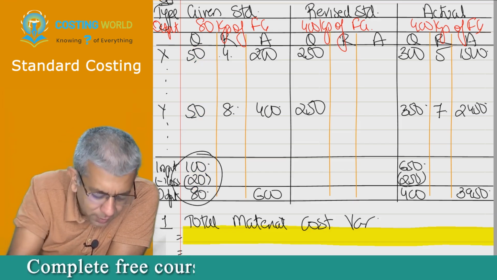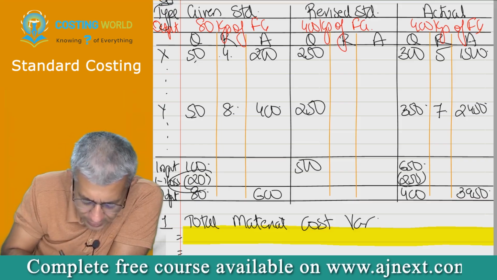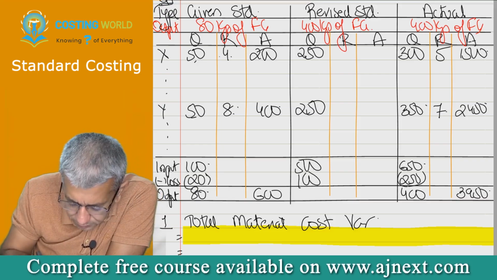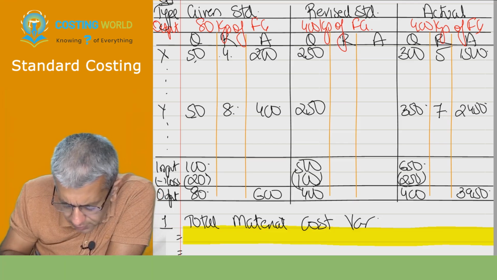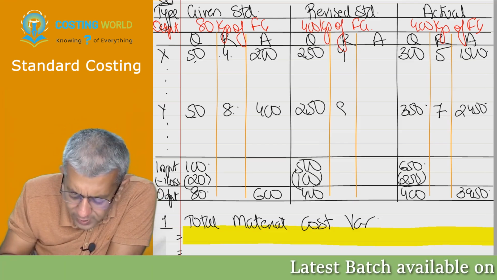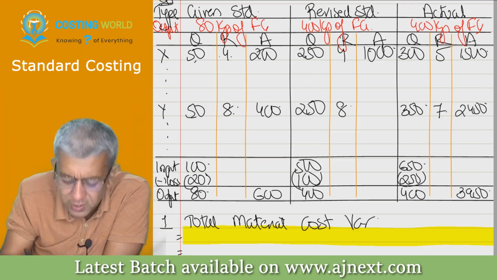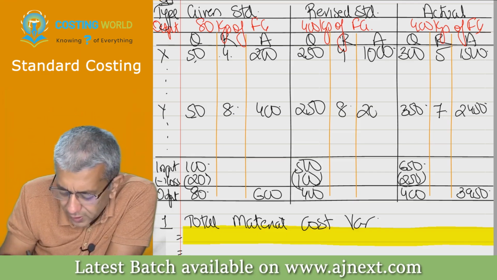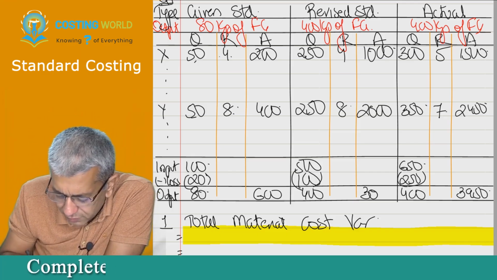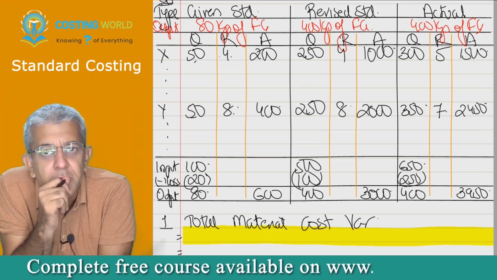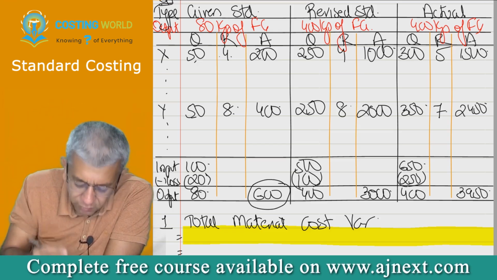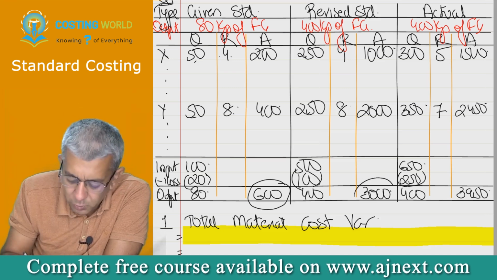250. 100 becomes how much? 500. 20 becomes how much? 100. 80 becomes how much? 400. Okay. Should have been purchased at what rate? Yes, 4 and 8. So therefore this particular figure will be 1000. This particular figure will be 2000. This particular figure will be 3000. So obviously 600, if you multiply 5 times, that will come to 3000 as such.